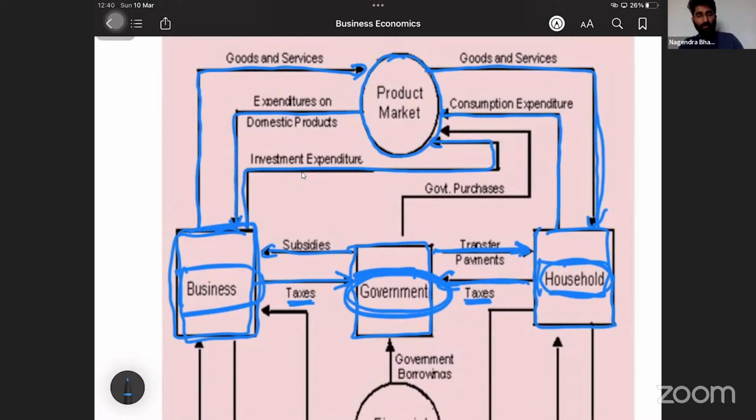Now tell me, government also has some offices. In government offices, they purchase some mobile phones, they purchase some investment goods, they will also purchase some of the products. From where will they purchase the products? Stationery items, they have to purchase it. From where will they purchase it? They will purchase it from the product market. All the arrows are done. Correct? Simple. It looks like a very big thing, sir.